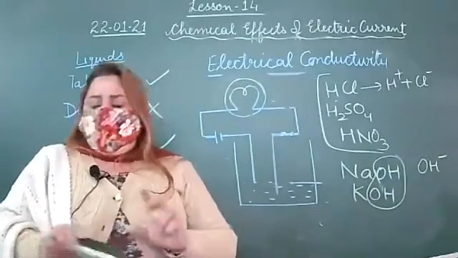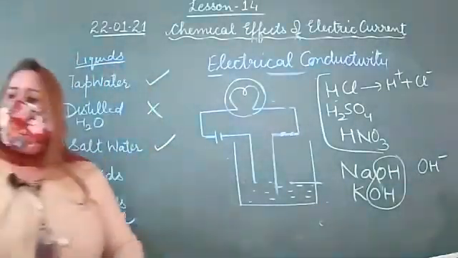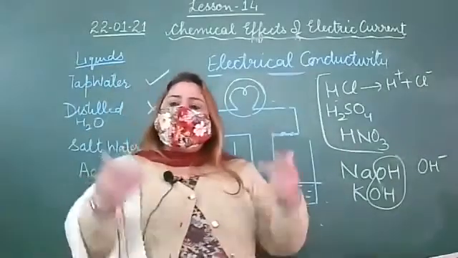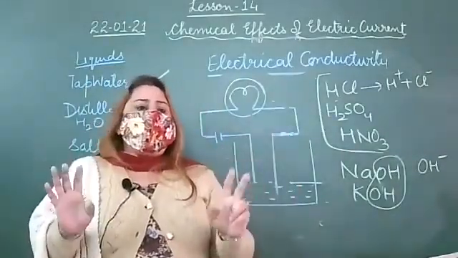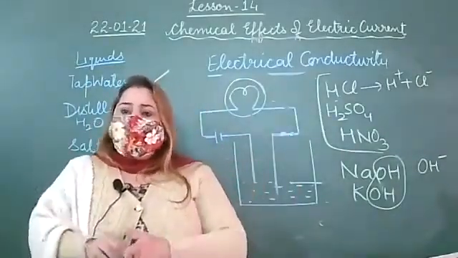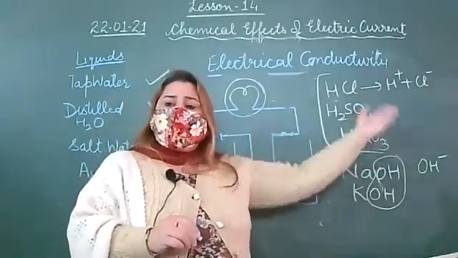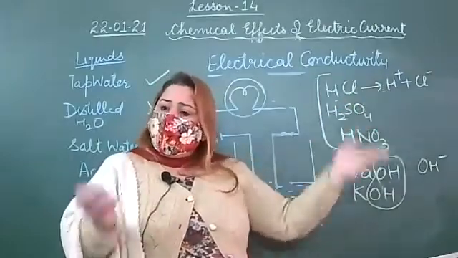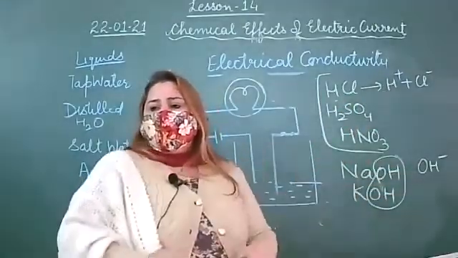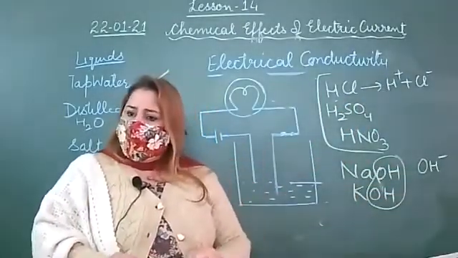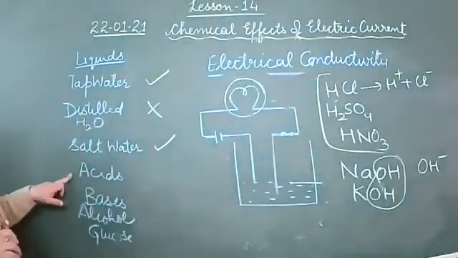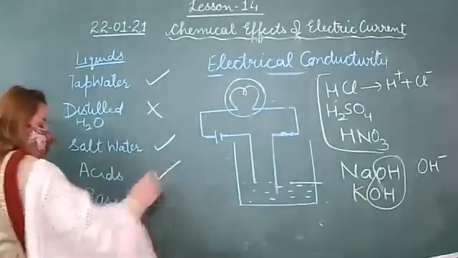Okay. Ions means positive or negative, that is, the charge is there. So when we dissociate, it will break down to give positive as well as negative ions, and the free ions can carry the current. Acids can conduct electricity, right? Bases too.